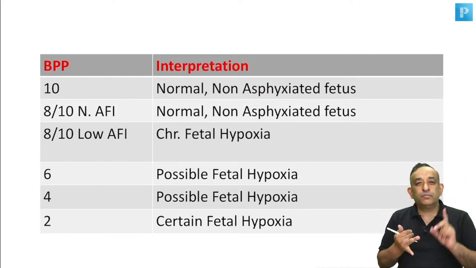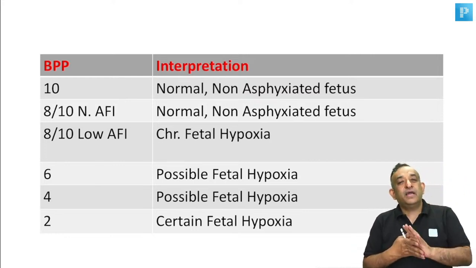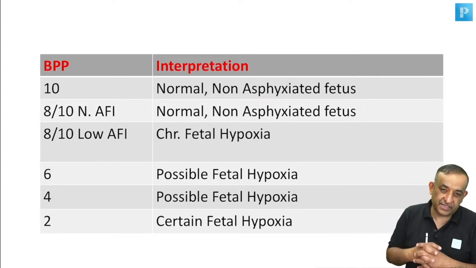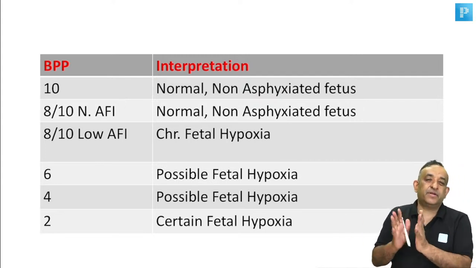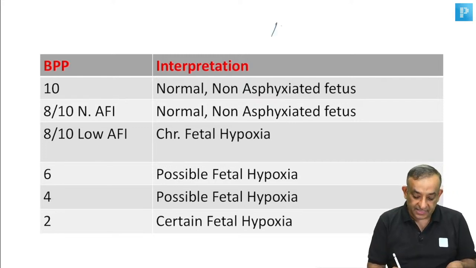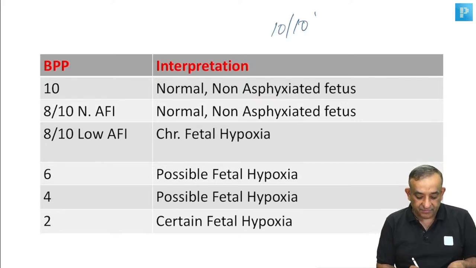So fetal breathing, fetal movement, fetal tone, and the amniotic fluid index along with the non-stress test. These are the 5 parameters of the Manning score or the biophysical profile, and the perfect biophysical profile is 10 by 10. A biophysical profile of 10 is a normal non-asphyxiated fetus.